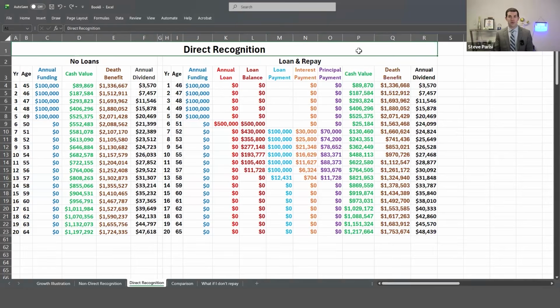Check that out. What do you notice about the dividends in this example, particularly to the option on the right, when that loan balance is outstanding? They're higher than the example to the left. You got more money, which is good. So here's an example where we see a higher dividend interest rate applied to our policy when we have loans outstanding.